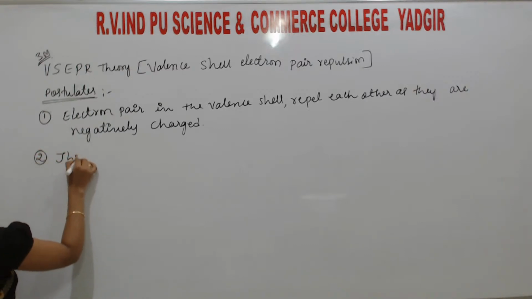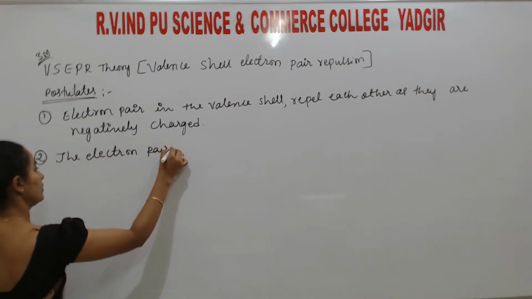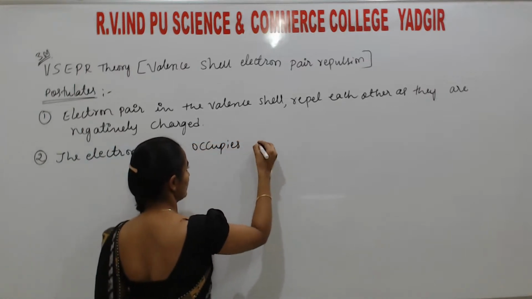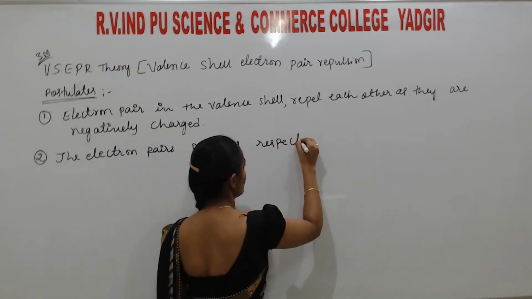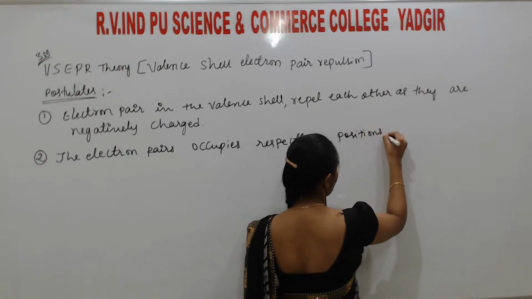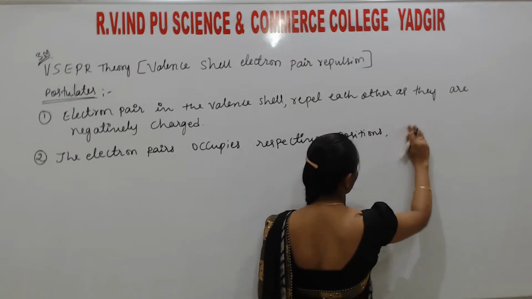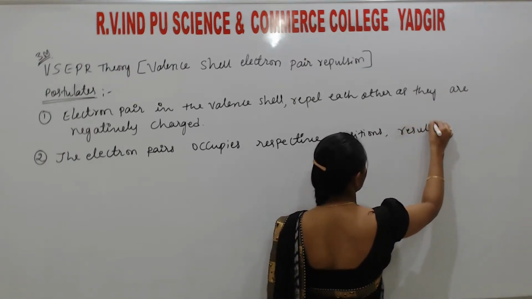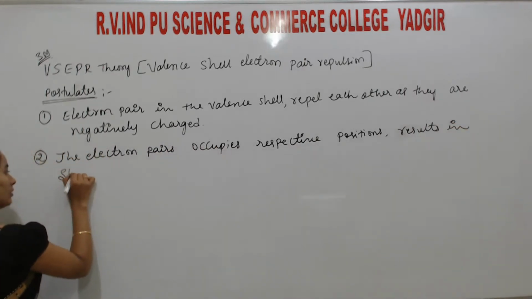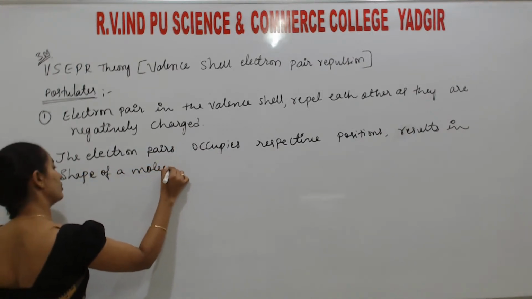The electron pairs occupy their respective positions, which results in the shape of a molecule.